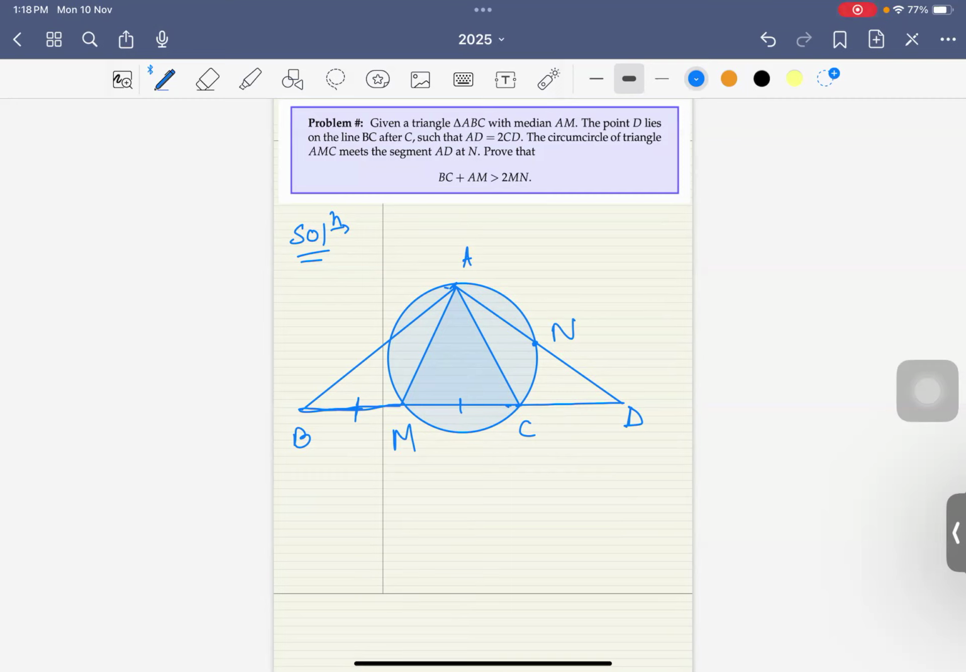And so what you have to prove is that BC plus AM is greater than 2MN. And this is MN, by the way. Right, so the question which I'm asking myself is, what's given is that AD is equal to 2CD.